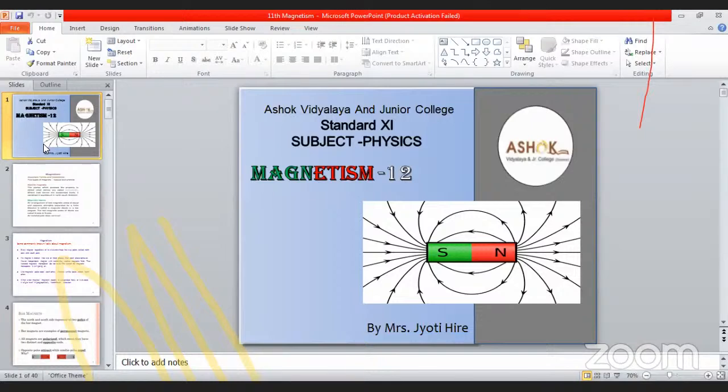Using this analogy, this is the axial magnetic field. What is the axial magnetic field? B axis is equal to mu naught divided by 4 pi into 2m divided by r cube. And similarly, we can find the field at a point on the equator. See, this point P is at the equator.